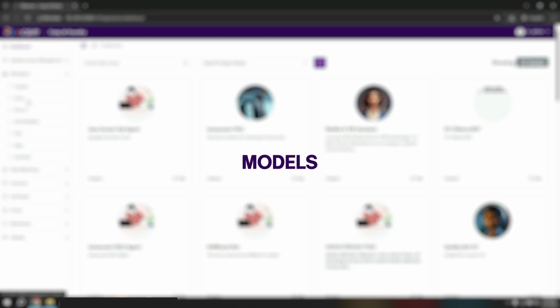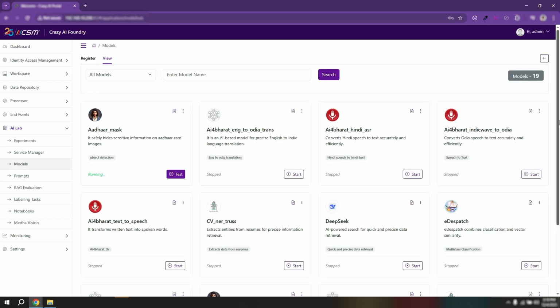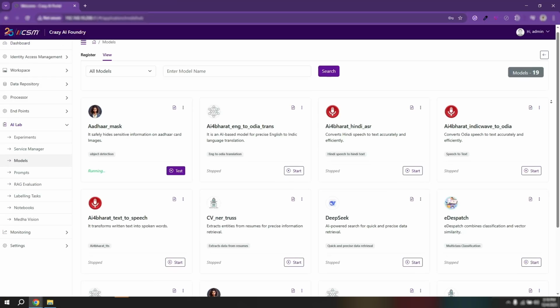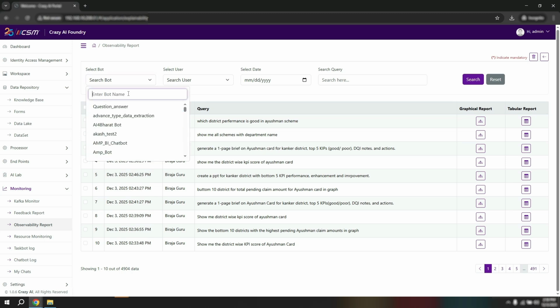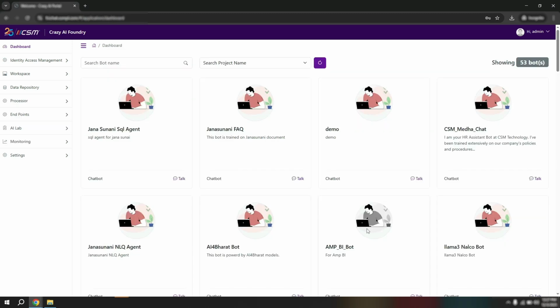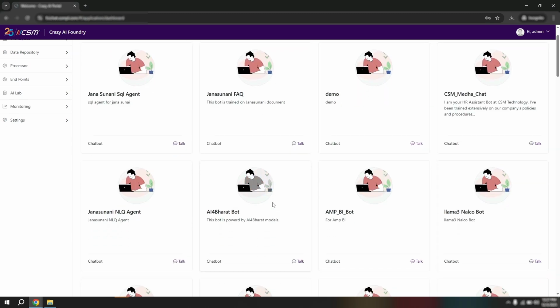Models: centrally manage LLMs, embeddings, and model policies across departments. Observability: track LLM calls, token usage, latency, errors, and analytics with full audit trails. These features make AI Foundry enterprise-ready and ideal for government ecosystems.